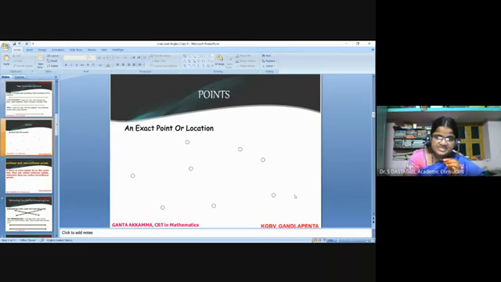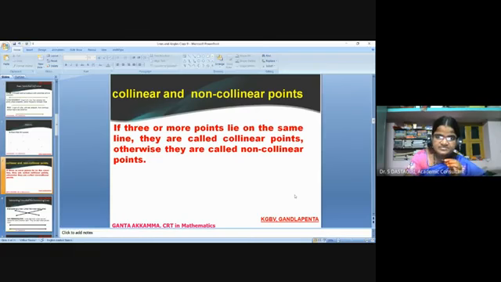Next, points. An exact point or location. Collinear and non-collinear points. If three or more points lie on the same line, they are called collinear points. Otherwise, they are called non-collinear points.